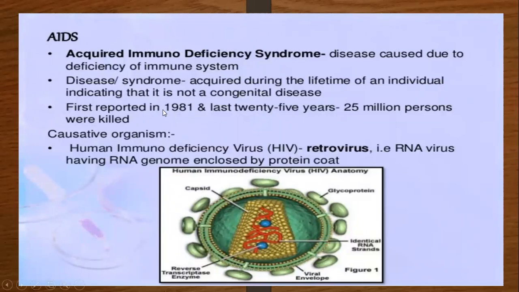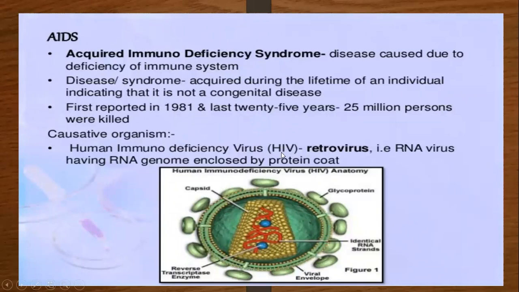The first report was in 1981. In the last 25 years, 25 million persons have been killed due to AIDS, because we don't have any vaccine against this viral infection. The causative organism for AIDS is the human immunodeficiency virus, commonly known as the HIV virus.